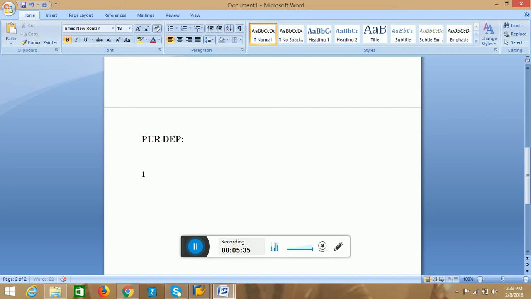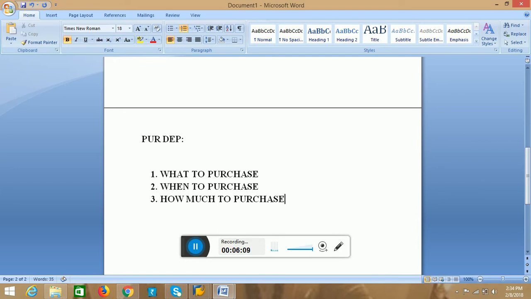The first one is what to purchase, the second is when to purchase, the third one is how much to purchase, and the fourth one is from where to purchase.